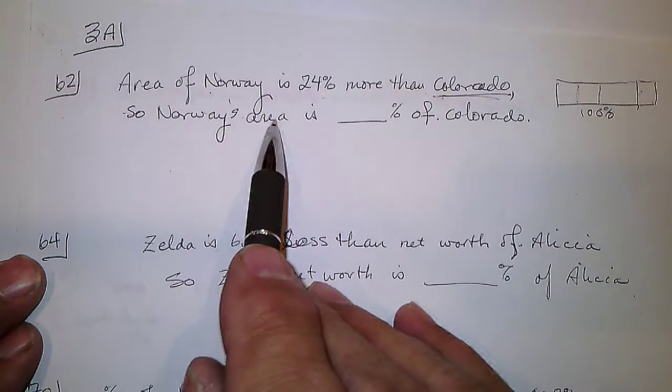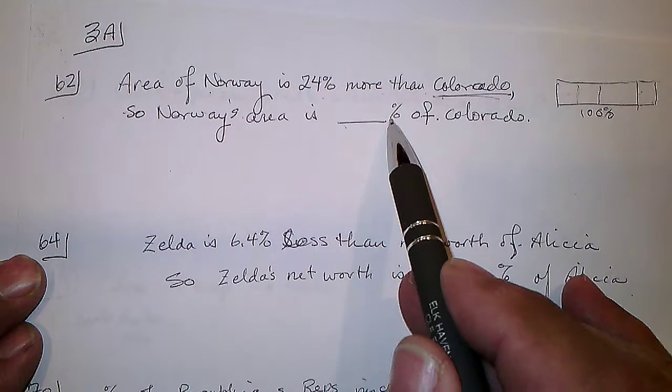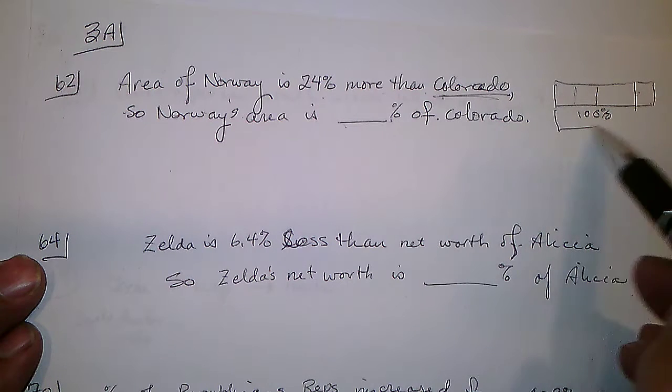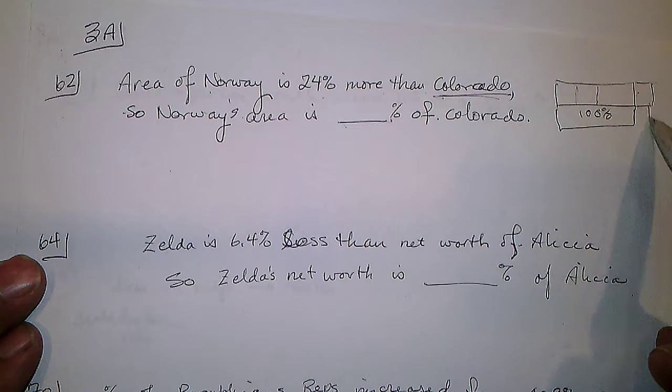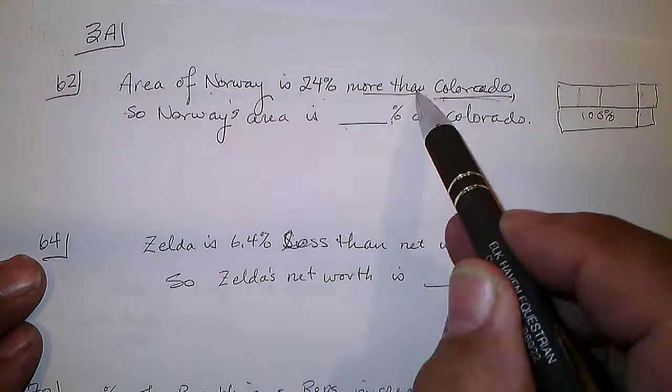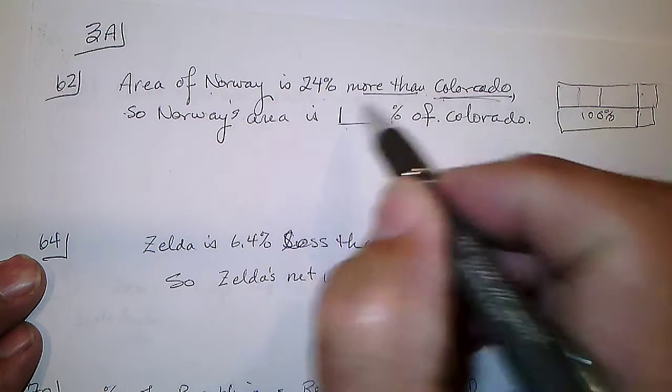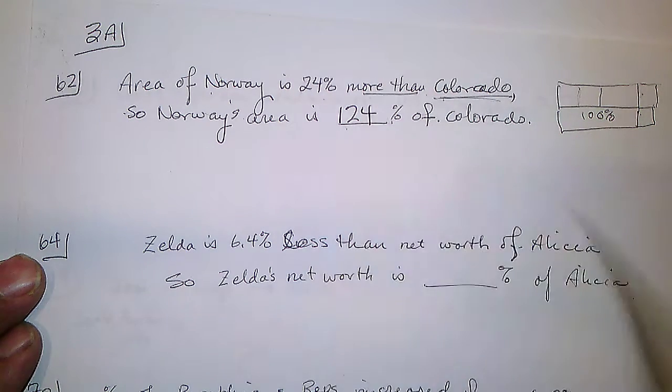So Norway's area is what percent of Colorado? Well, it's 100% plus the 24% more. So that's 124% of Colorado.